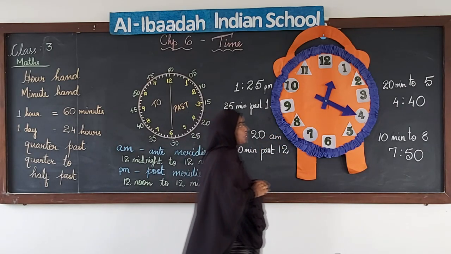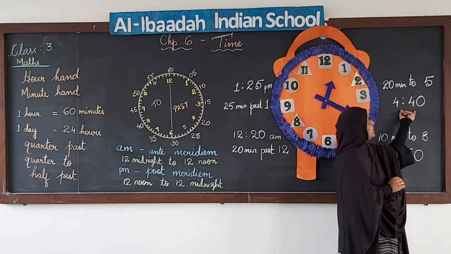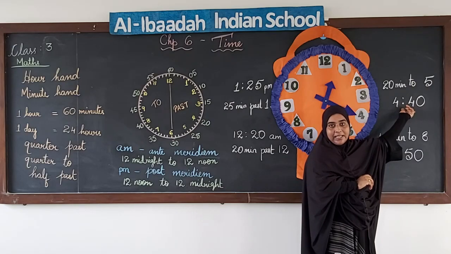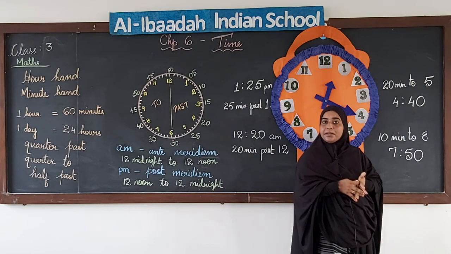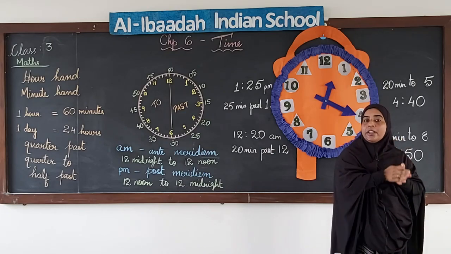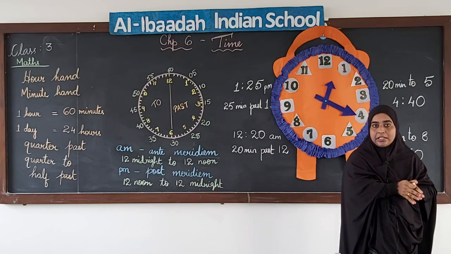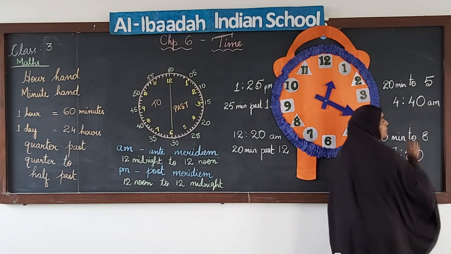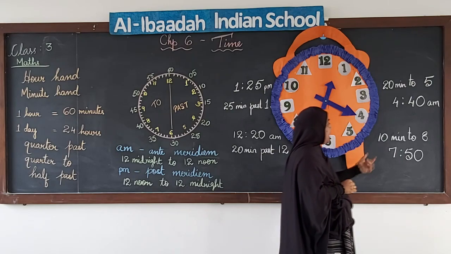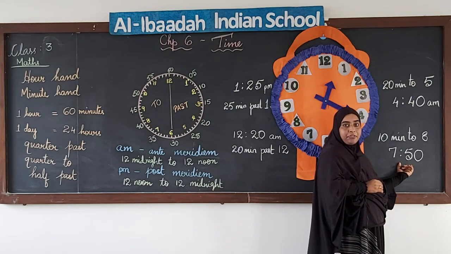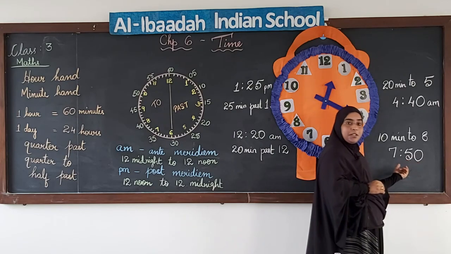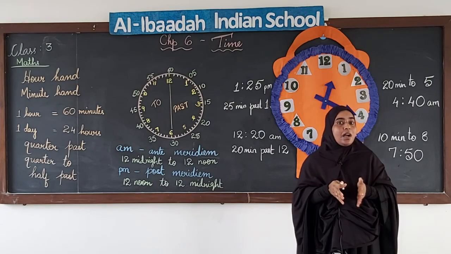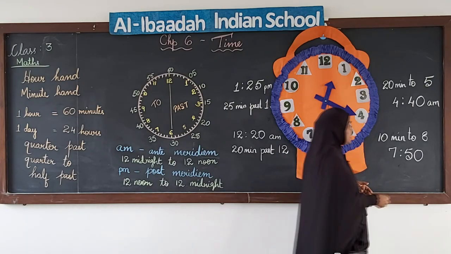Okay. Let us try to do the same thing over here. Imagine that this is 4:40 in the morning, okay, before Fajr time, 4:40. So, what will we use, AM or PM? Again 4:40 in the morning, it is the first half of the day, and the first half of the day we use AM. Okay, we use AM. Imagine this to be the evening time after Maghrib, 7:50. So, what will we use, AM or PM? After Maghrib, that is the second half of the day, right. So, we use PM.